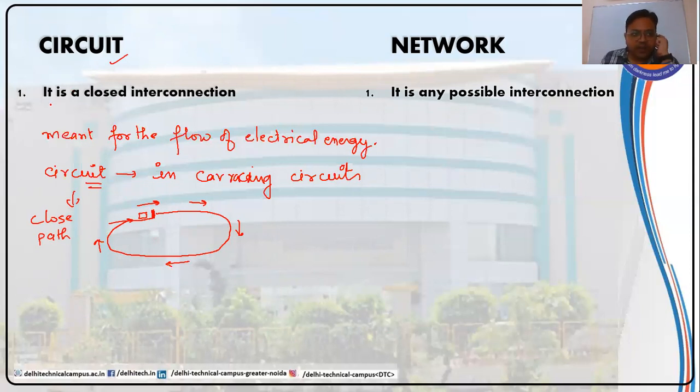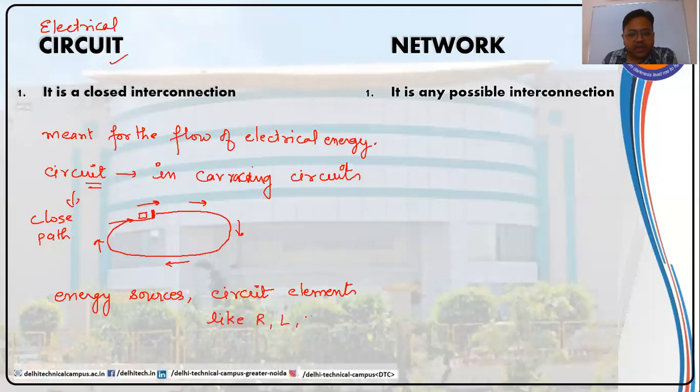So I have given over here that it is a closed interconnection. If we are discussing electrical circuits specifically, then an electrical circuit is a closed interconnection. Interconnection of what? Interconnection of energy sources and circuit elements, like resistance, inductor, capacitor, diode, etc. There are many circuit elements.